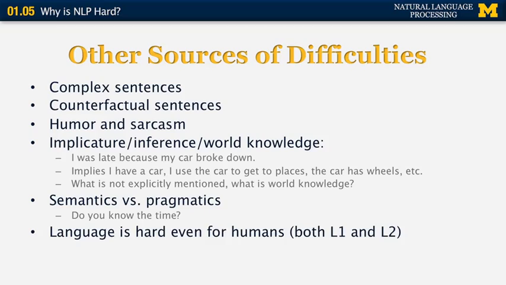And language is hard even for humans, so we shouldn't be surprised that even computers have problems with it. For example, for humans, there's a distinction between learning L1, which is your native language as a child, and learning L2, which is learning a foreign language. Both of those are known to be very difficult to learn.